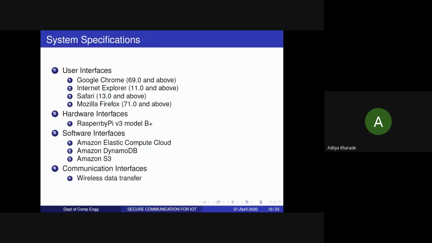So these are our system specifications. In order to ensure security, we require softwares which are updated. So we need Google Chrome 69 and above, Internet Explorer 11 and above, Safari 13 and above, Firefox 71 and above. From the hardware perspective, we need Raspberry Pi V3 model B plus, and for software interfaces we need Amazon Elastic Compute Cloud, Amazon DynamoDB, and Amazon S3. We also need wireless data transfer in order to ensure smooth connection.